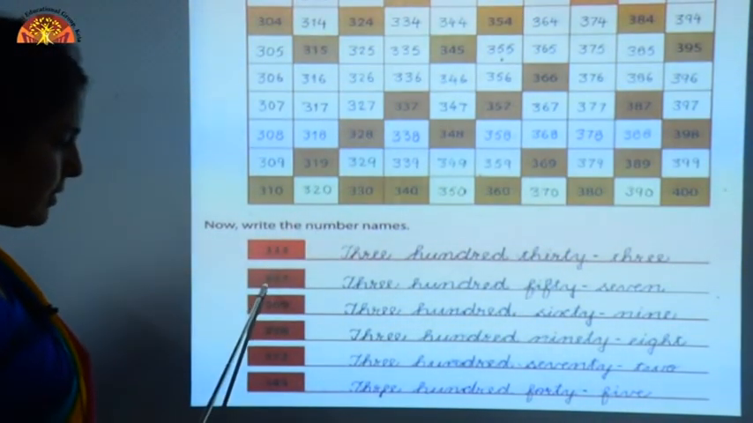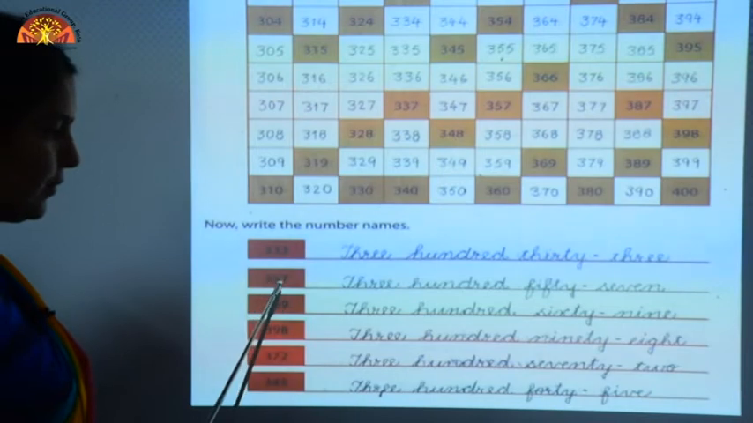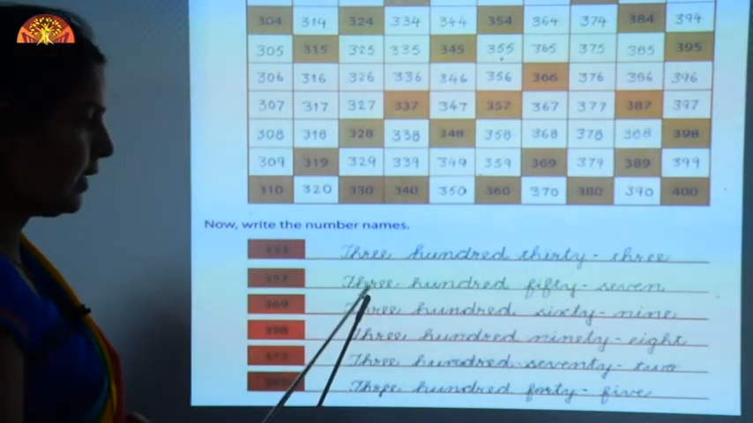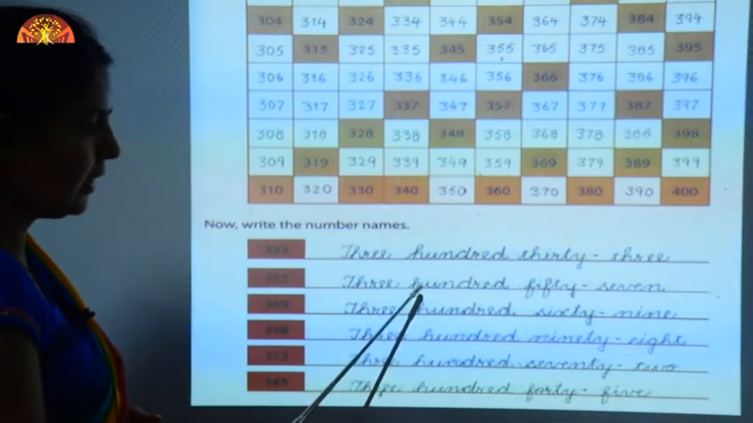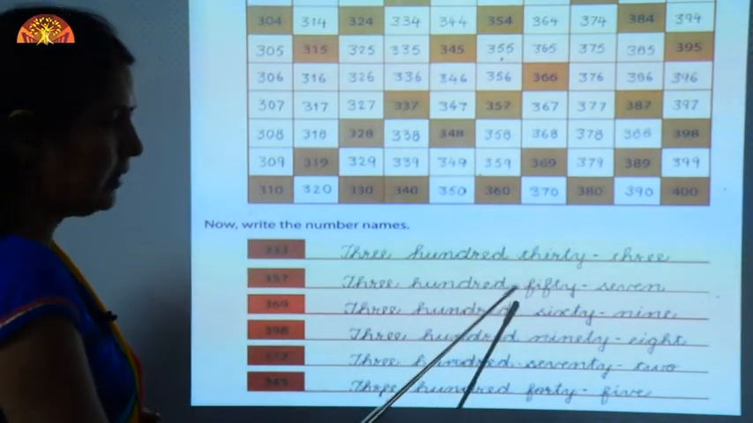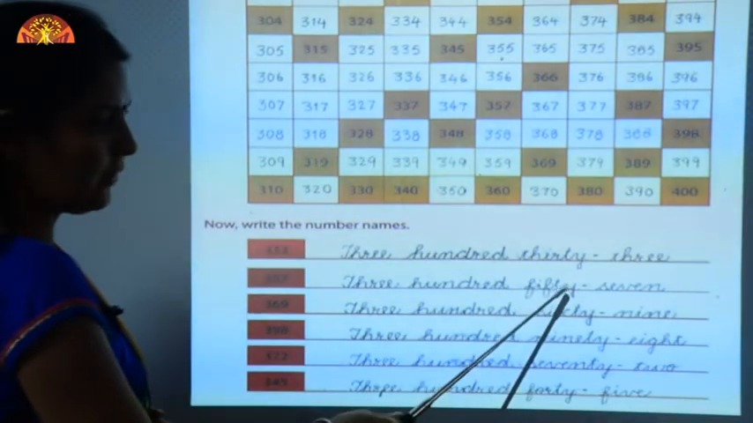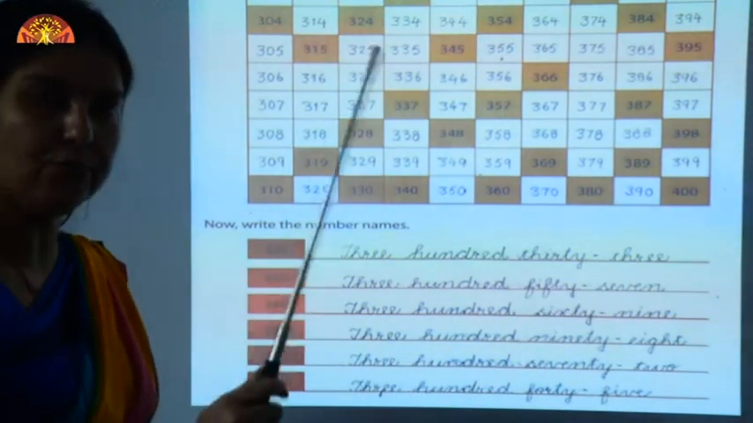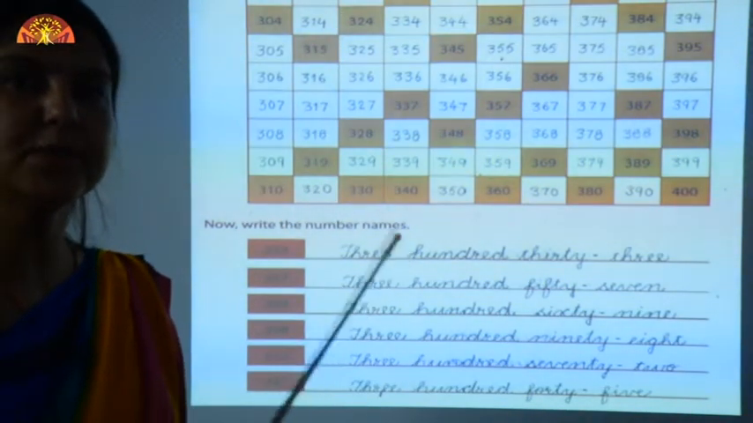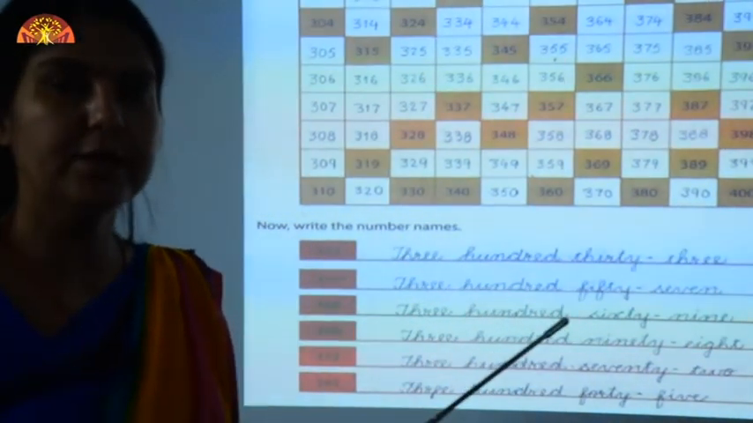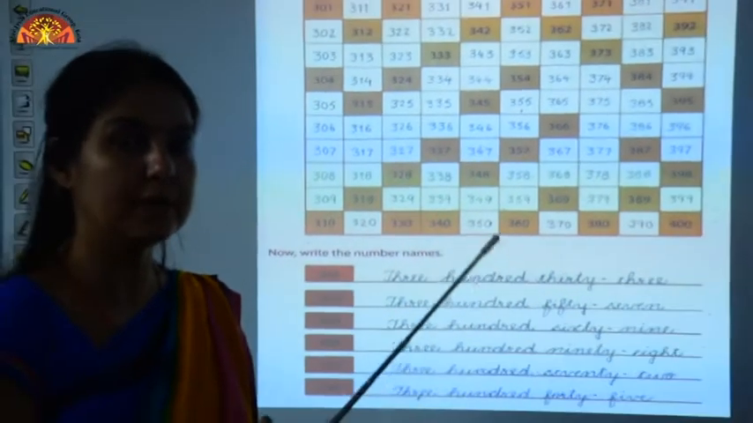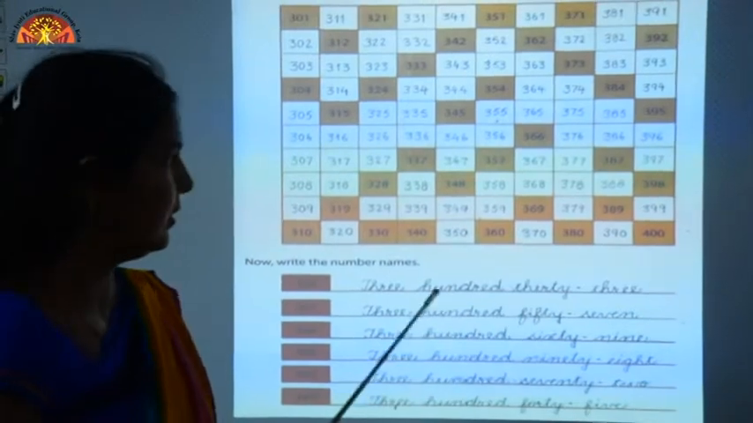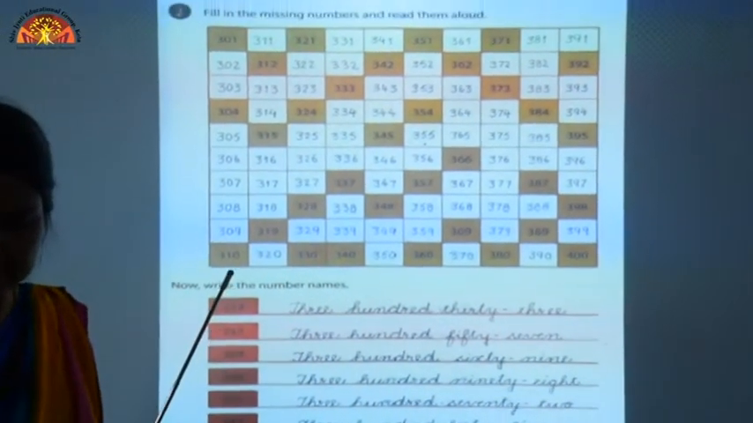We will read this number. This is 357. So we will write the spelling of 3, THREE, 100, HUNDRED, 50, FIFTY and 7, SEVEN. Children, you know what are number names? Number names are the spelling of numbers and you can say number names are the words. We are writing the numbers in words. I hope you have understood.